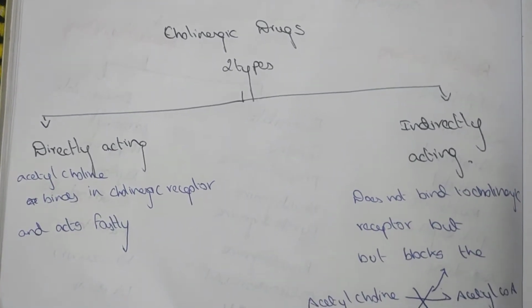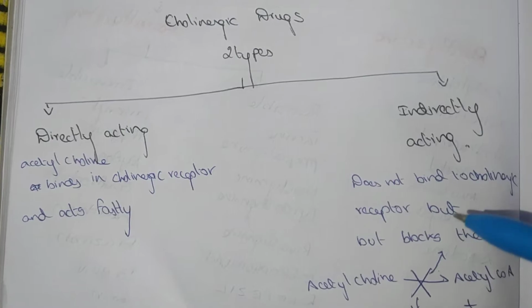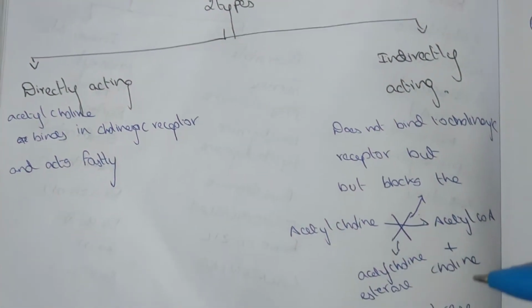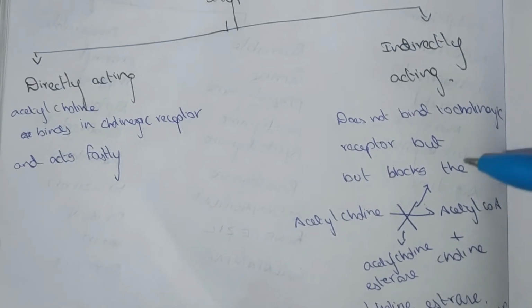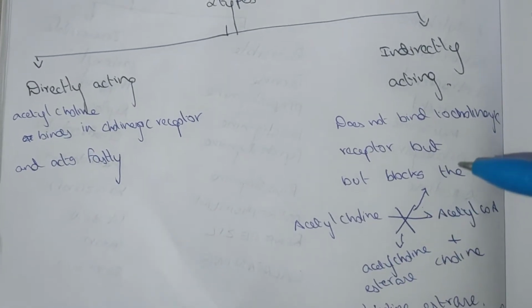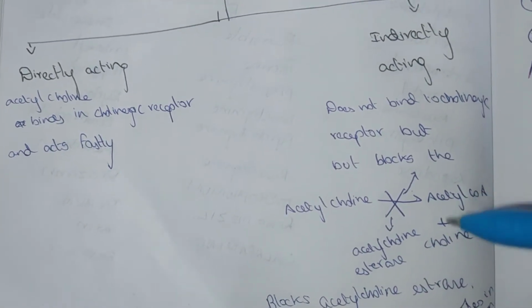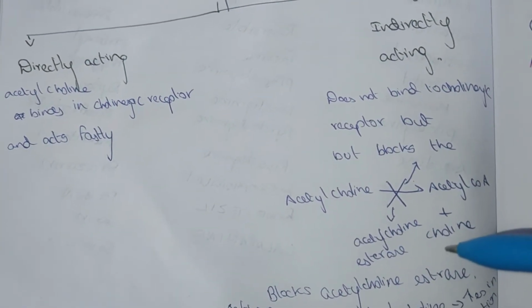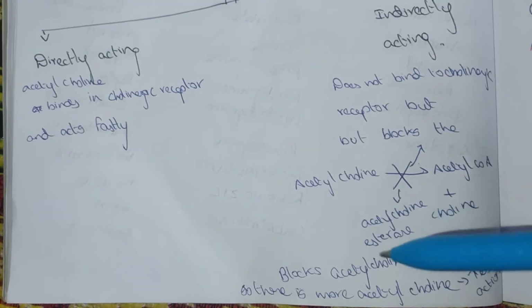The indirectly acting drugs do not bind to the cholinergic receptor, but they block the breakdown of acetylcholine into acetyl-CoA plus choline. After acetylcholine binds, it is broken down into acetyl-CoA plus choline. This is done by the enzyme acetylcholinesterase.